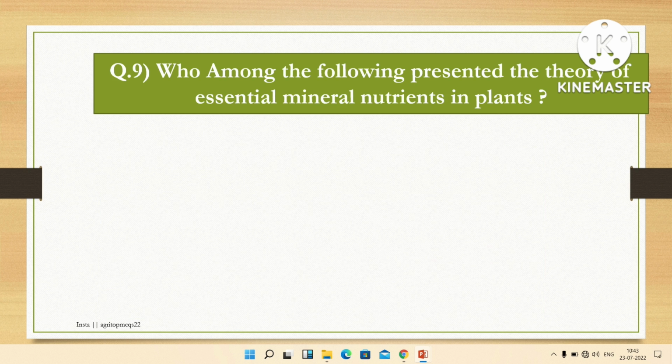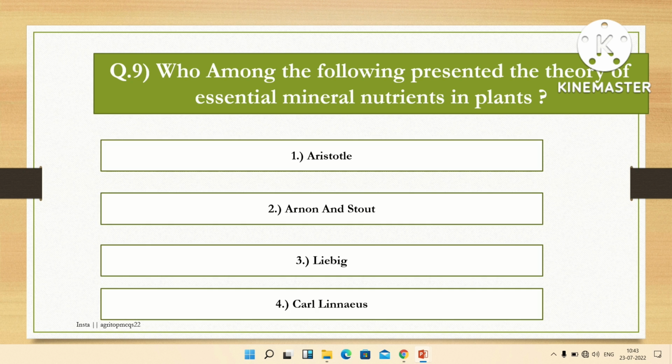The next question is, who among the following presented the theory of essential mineral nutrients in plants? Options are Aristotle, Arnon and Stout, Liebig, Carl Linnaeus. The right answer is Arnon and Stout. Arnon and Stout presented the theory of essential mineral nutrients in plants. Aristotle is known as the father of biology and zoology, and Liebig gave the law of minimum.